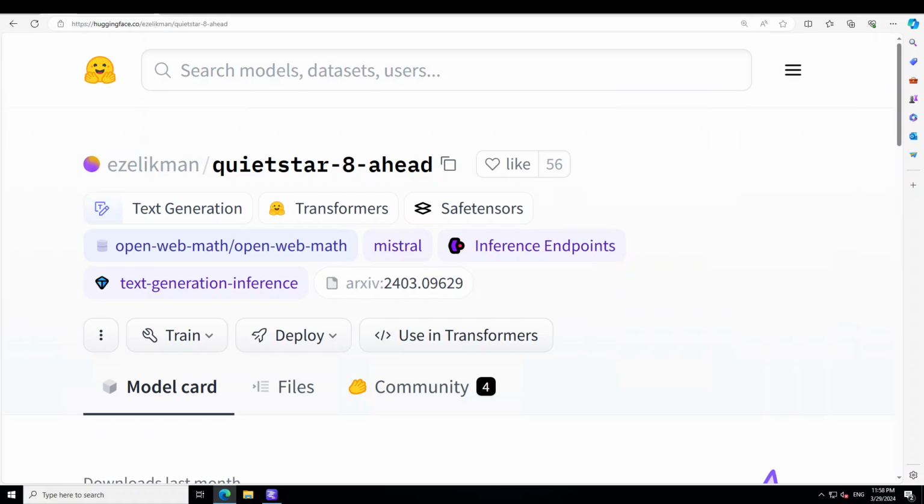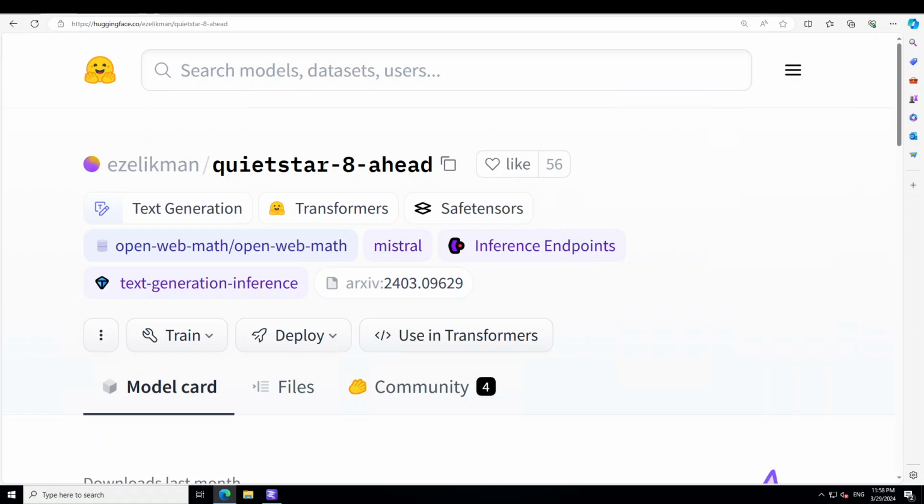In this video, I present to you the Quietstar 8 Ahead model. We will be looking at what this model is, what sort of research it is based on, and then we will install it locally on our Windows system, and then we will test out its capabilities on different prompts.